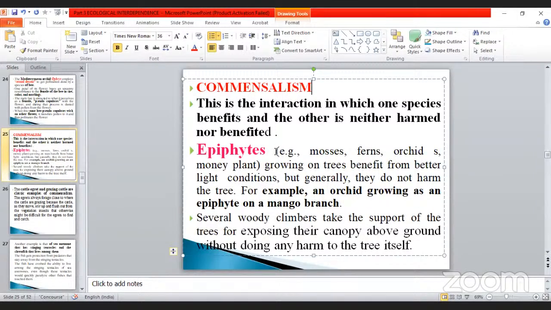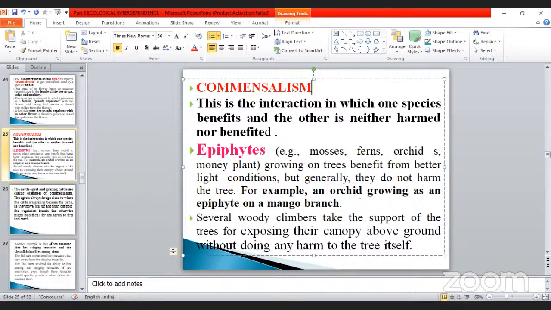It's also one of the epiphytes. Epiphyte means it also lives on the surface of the bark of any tree. Examples are mosses, ferns, orchids, and some money plants also. Growing on a tree, they benefit from better light conditions, but generally they do not harm the tree. So one is beneficial and the other one is not beneficial.